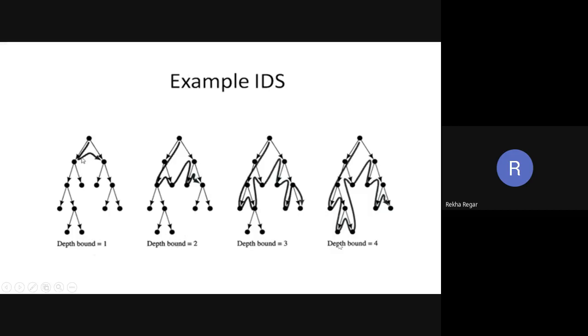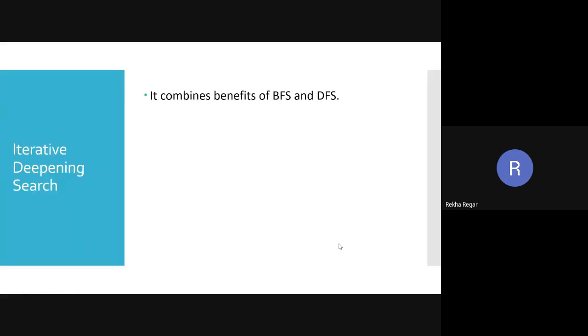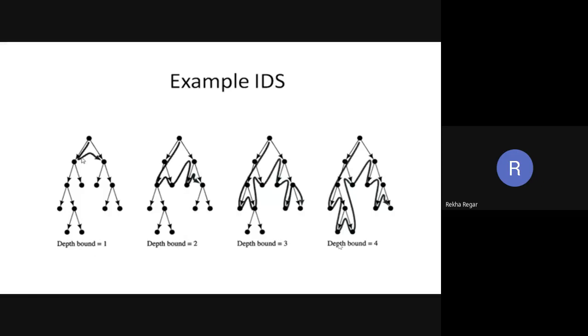So we can say that it is a combination of both, where we use BFS and DFS. It means it combines two uninformed search strategies, one is BFS and one is DFS, by looking at the working procedure of IDS.